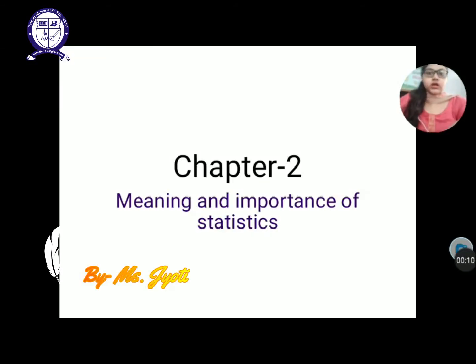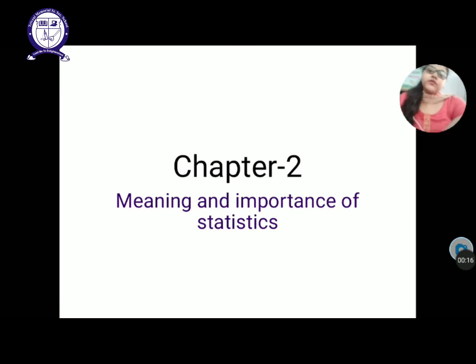Students, today we will start our new chapter, chapter number 2, meaning and importance of statistics. In this chapter we will cover three topics. First one is the meaning, then the limitation and scope, and the last one is the importance. So we will cover three parts: meaning, importance, scope, limitation.